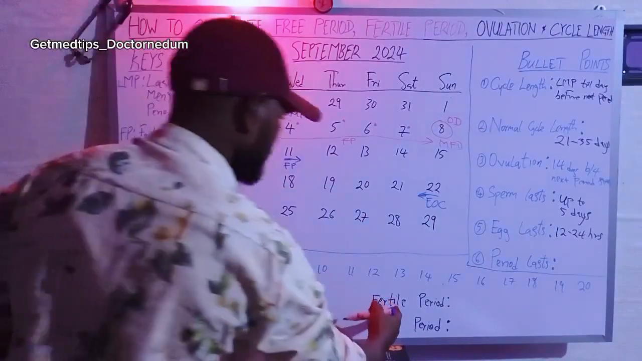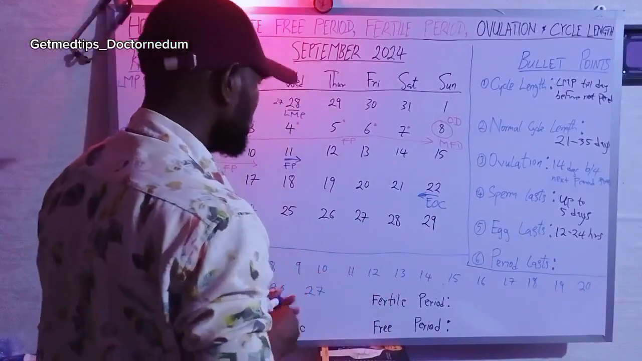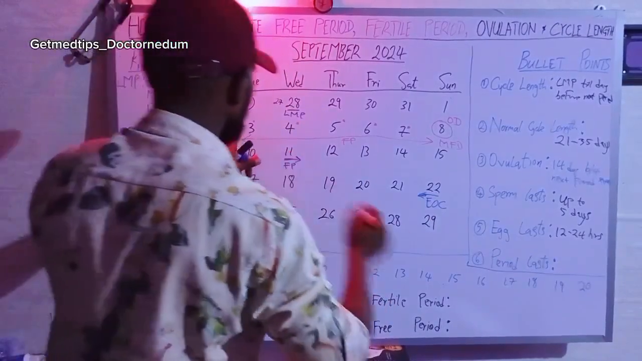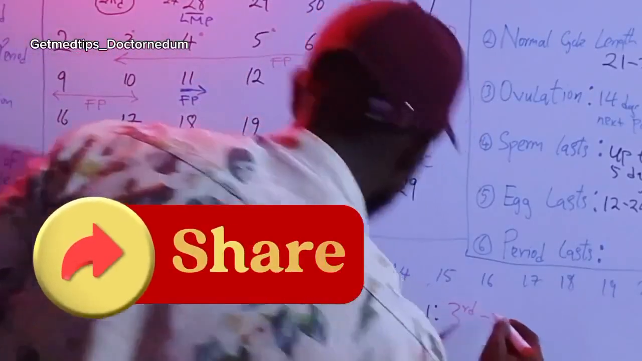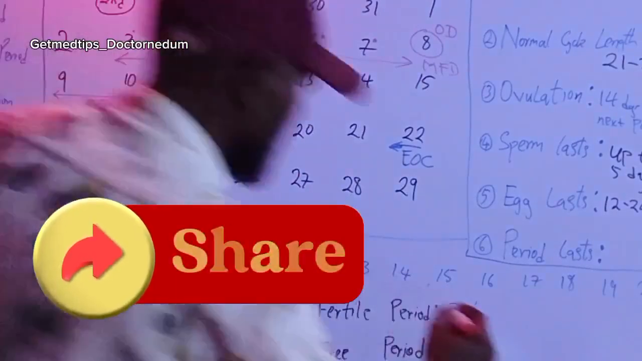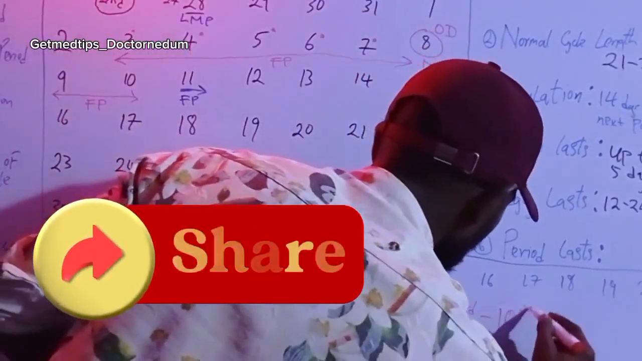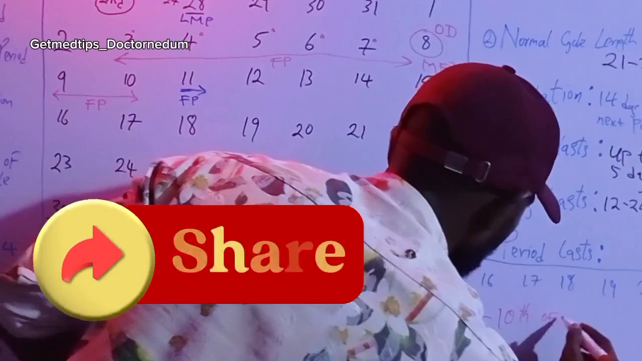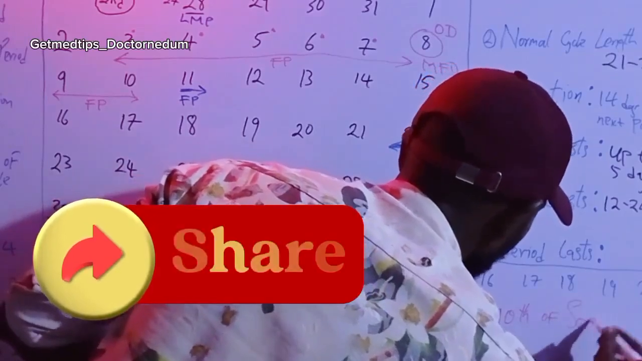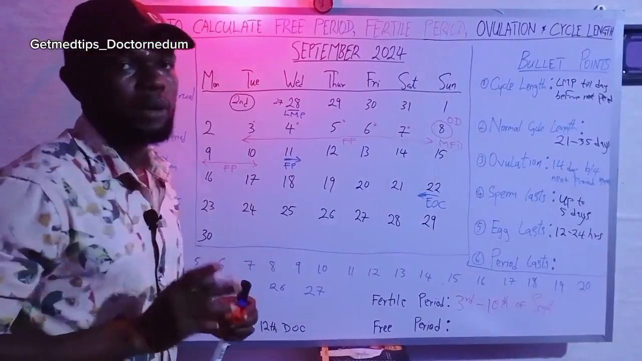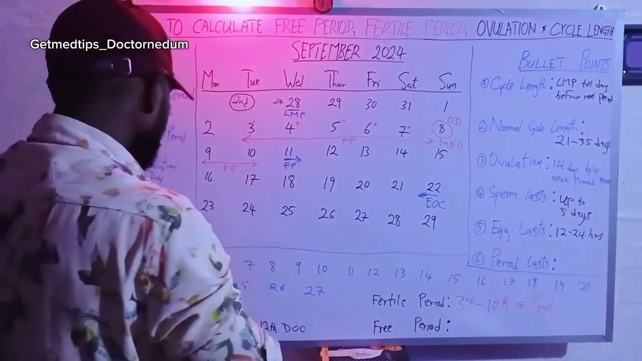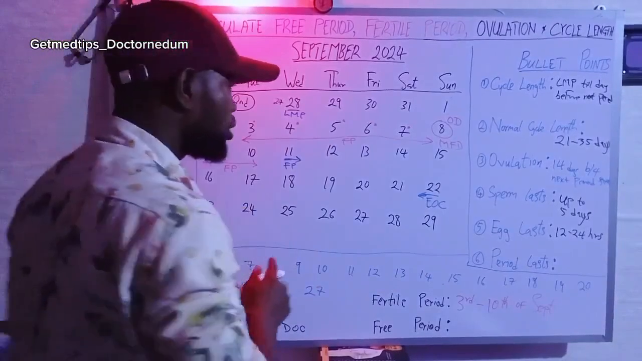Okay, so fertile period in red is from 3rd to 10th of September. That's the fertile period. She should not go near intercourse around that time. But when is the free period? Now the free period, there are two.